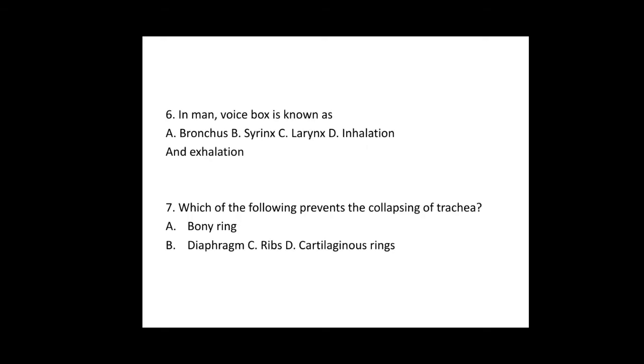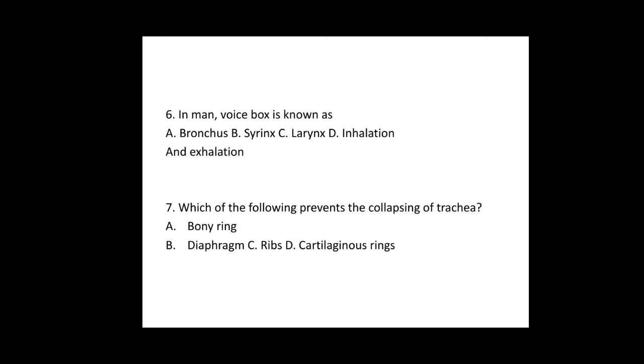In man, voice box is known as. Option A, bronchus. Bronchus is a part of the respiratory system. Option B, syrinx. Syrinx is a voice box but not in man. Syrinx is the sound box or voice box in the class Aves.